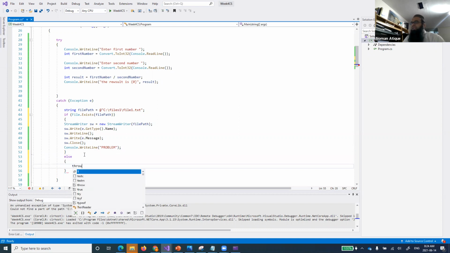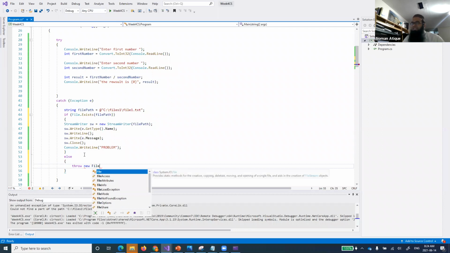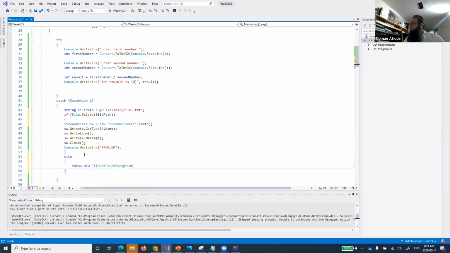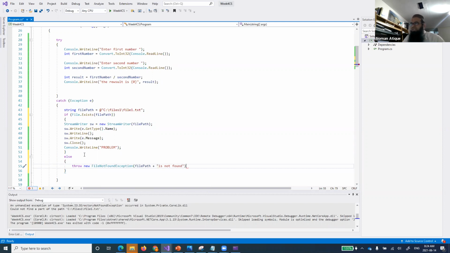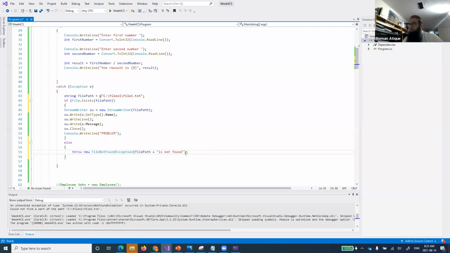We said to throw an exception from here. If that file is not found, we are just by ourselves throwing a file not found exception, right? And we say file path plus concatenation is not found. I'm intentionally leaving something out which I used in the last class. So we pass this exception also from here. Which exception? The main exception that has occurred, because we are inside an exception right now.